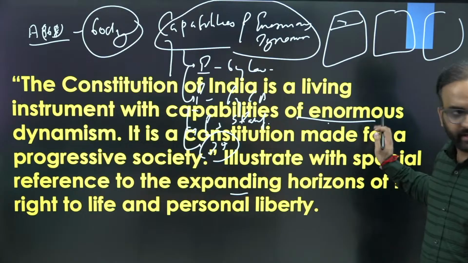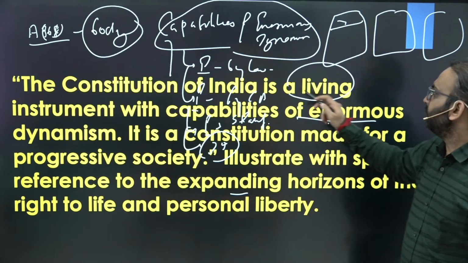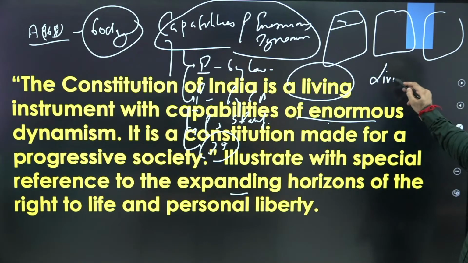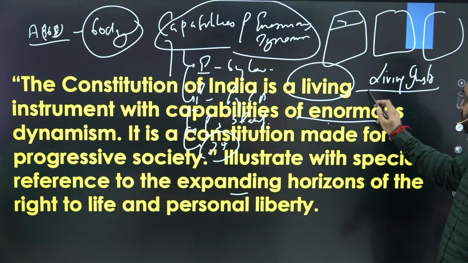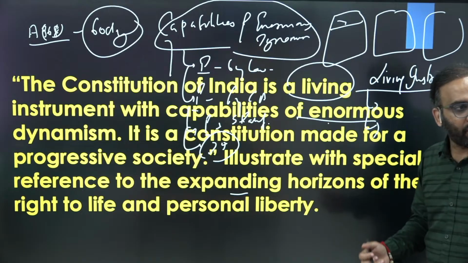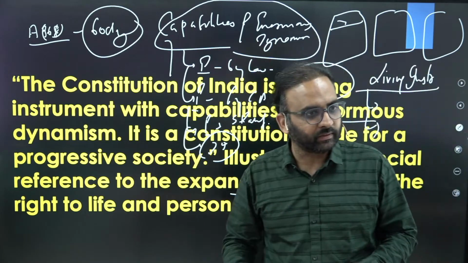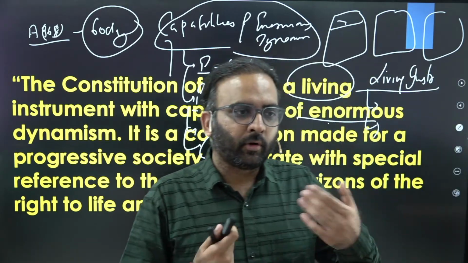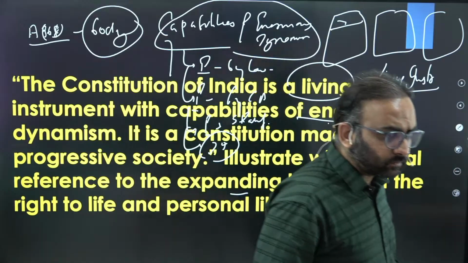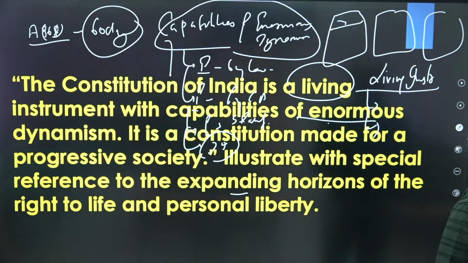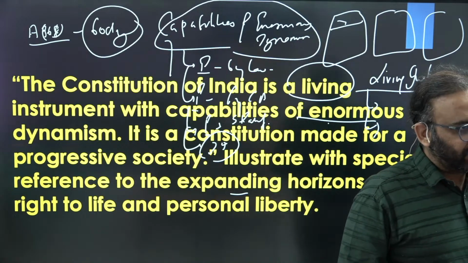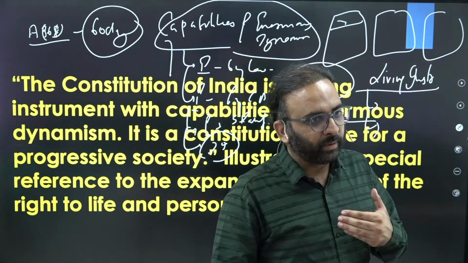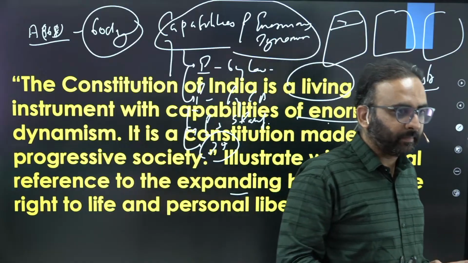This part gets addressed. Third is a living instrument. Make another subheading, that is, a living instrument, right? Under this, you need to specify how it is a living instrument, how it has changed in the last 75 years, right? For example, when society needed the creation of new states on the basis of language, the 7th Constitutional Amendment Act was passed. When society needed checks on arbitrary use of executive power, the 44th Constitutional Amendment Act was passed, right?